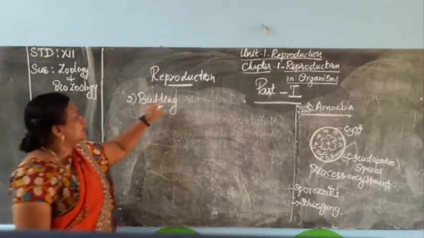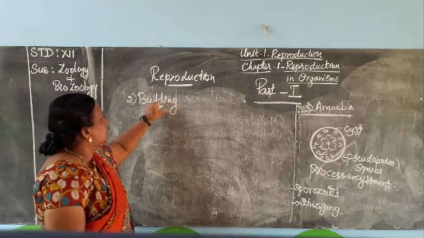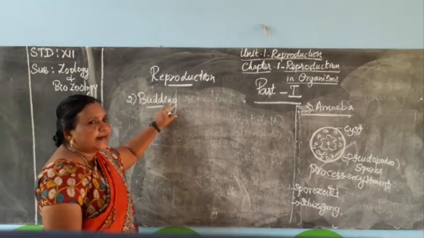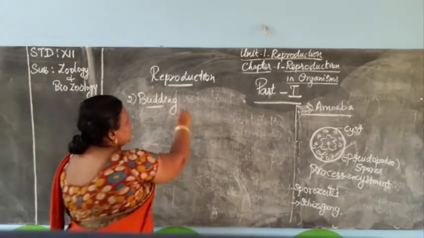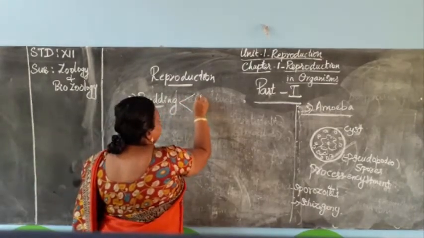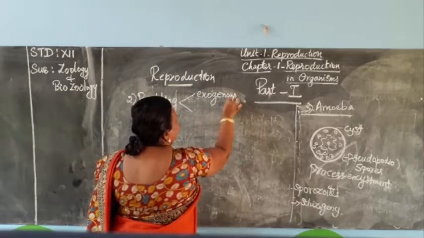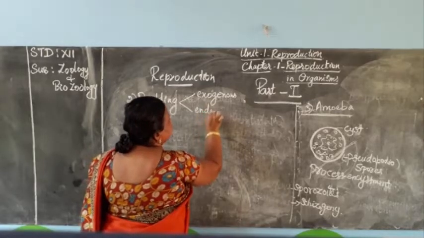Budding happens in higher organisms like Hydra, multicellular organisms. There are two types of budding. The first is exogenous budding, and the second is endogenous budding.